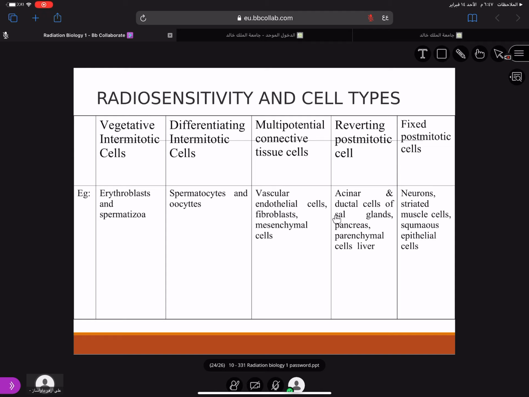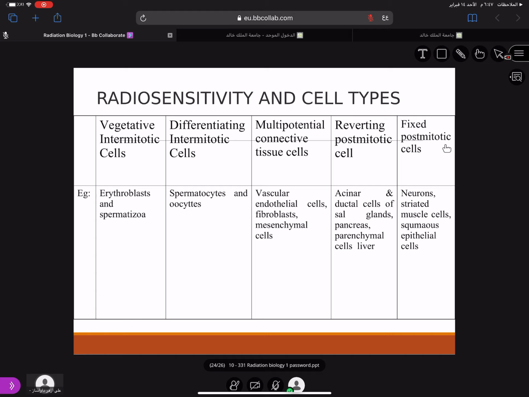The patient complains of xerostomia. What is the reason for this? I will explain to you in the next class. Why the patient suffers from xerostomia in spite of salivary glands being more radio resistant.